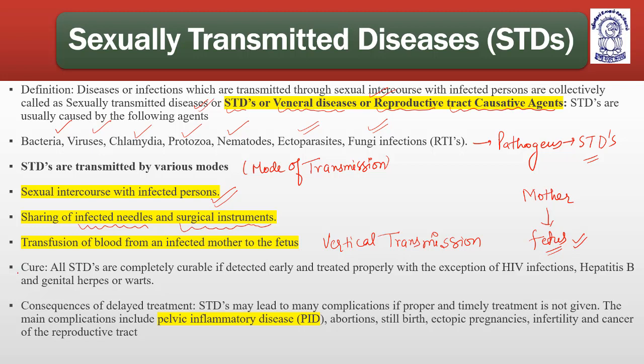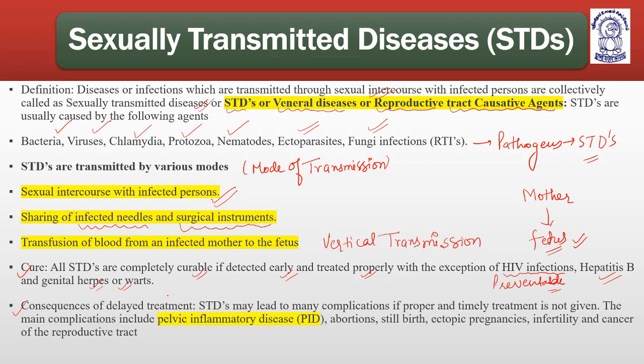What is the cure? All STDs are completely curable if detected at an early stage and treated properly by taking medications, with the exception of HIV. HIV is incurable. It is preventable, but it is not curable. Hepatitis B and genital herpes or warts don't have a proven cure. So HIV, hepatitis B, genital herpes or warts come with many complications, and that is why they don't have any sure shot cure till now.